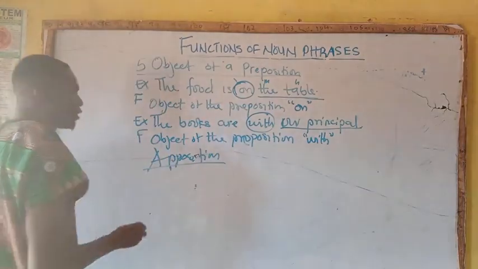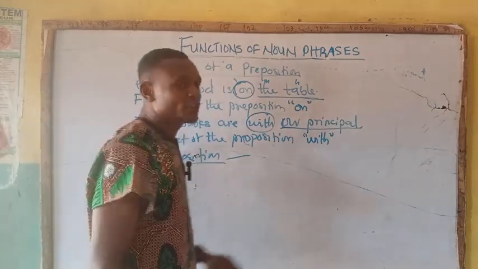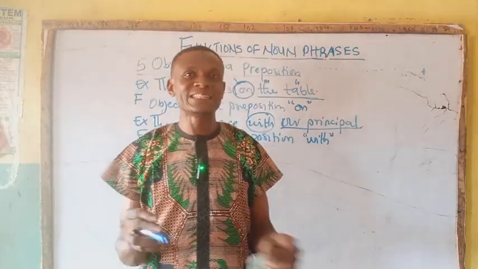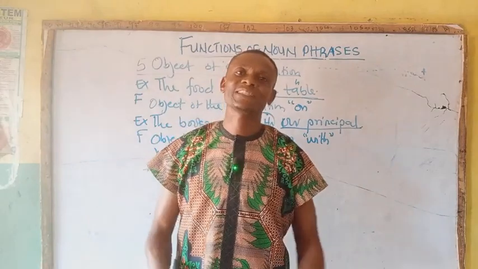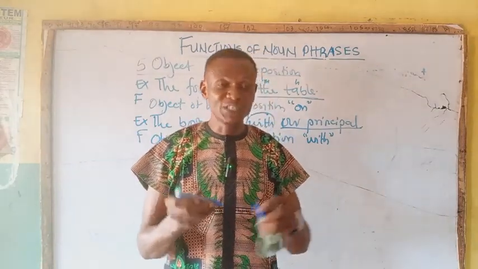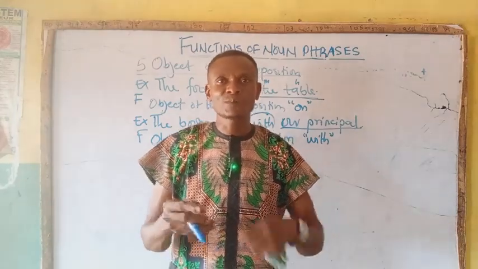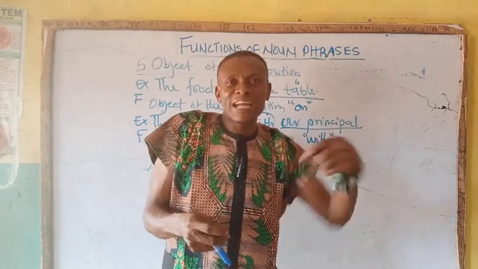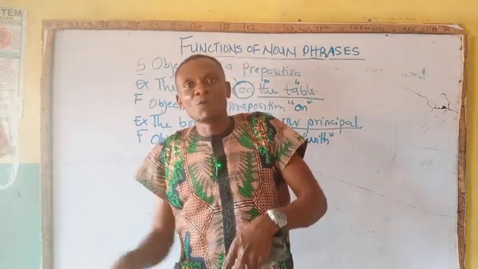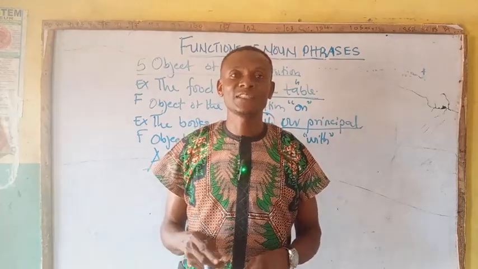We are talking about apposition when two of the same entity stand side by side, one giving more information or describing the other, but they are the same. You get it?